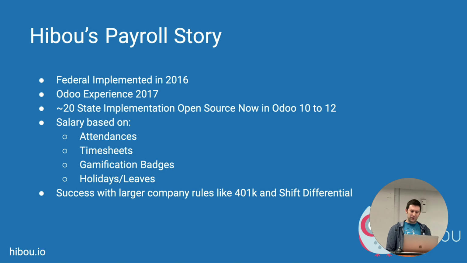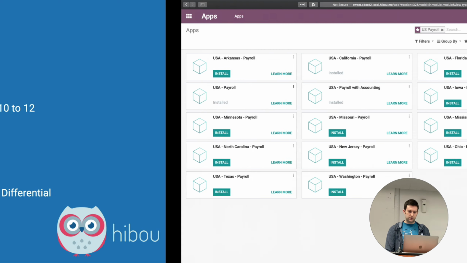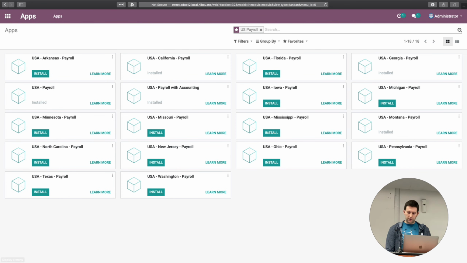No. So in reality, we're going to be spending most of our time today talking about the migration, or in a lot of ways a rewrite of payroll for the United States in version 13 with the new enterprise payroll system stuff. So let's start off by talking about some simplification to the module structure.